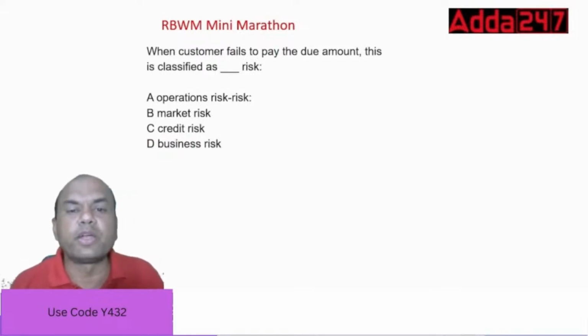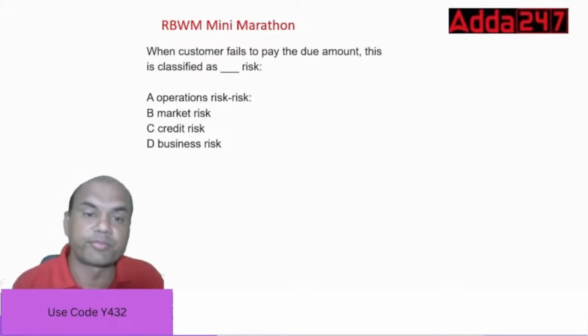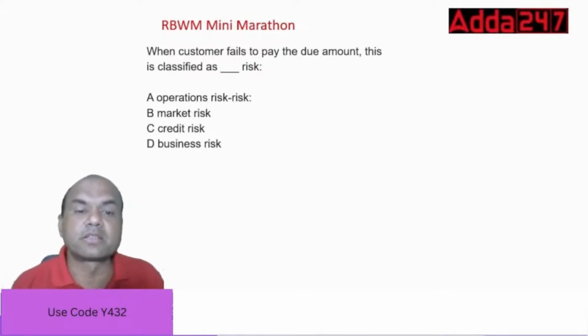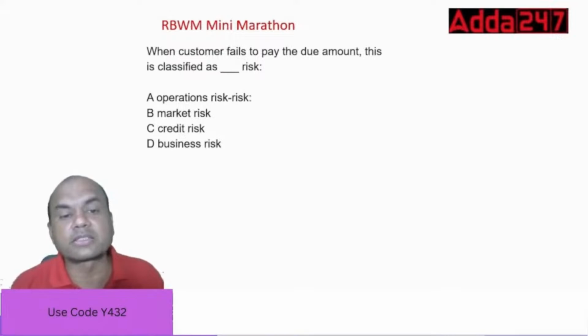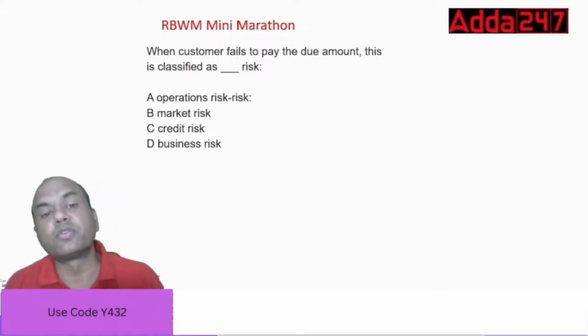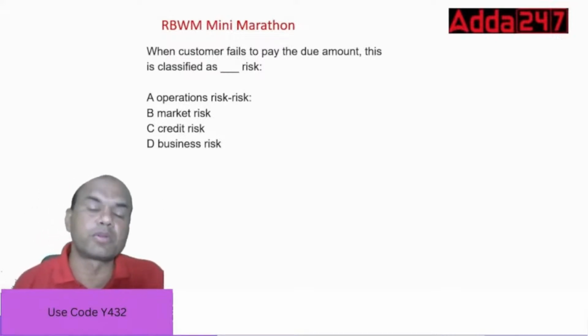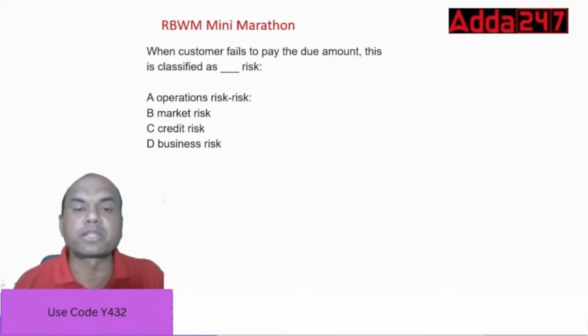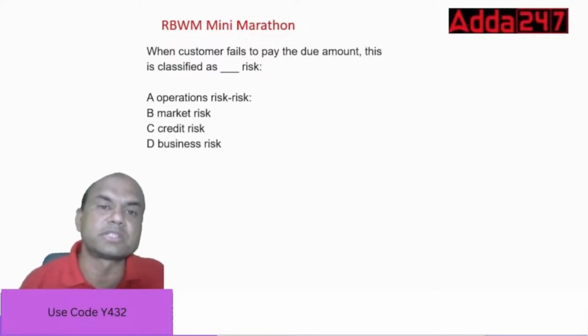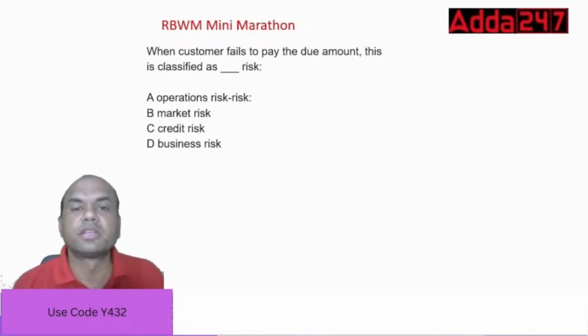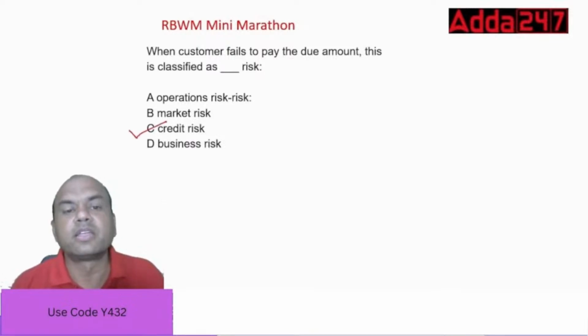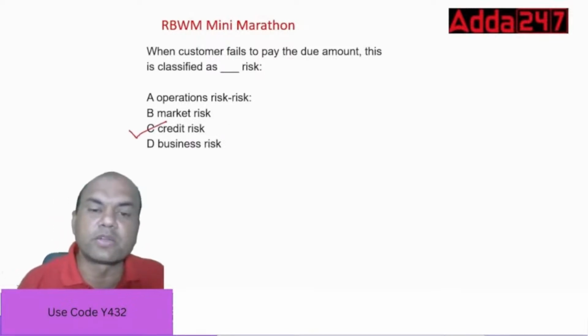When customers fail to pay the due amount, this account is classified as what? Operations risk, market risk, credit risk, or business risk? So if the customer does not pay the due amount, this will be what type of risk? Operations, market, credit, and business. Okay, if you don't know, I'll give the answer. It is credit risk.